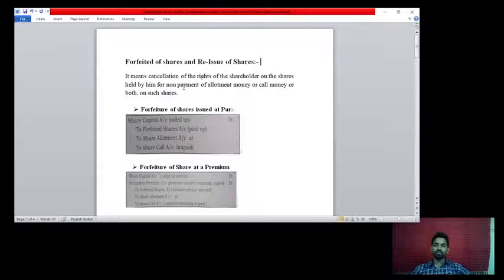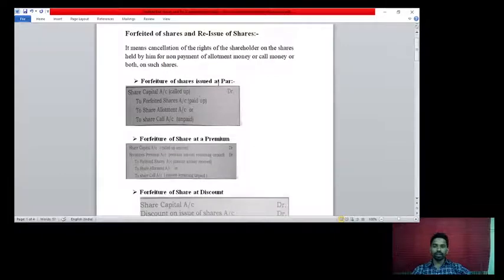But before cancelling the rights of the shareholders, the company should give notice to the shareholders to pay the arrears on the shares. If the price, the call money or the allotment money for those shares is not paid, then the company will cancel the rights of the shareholders.